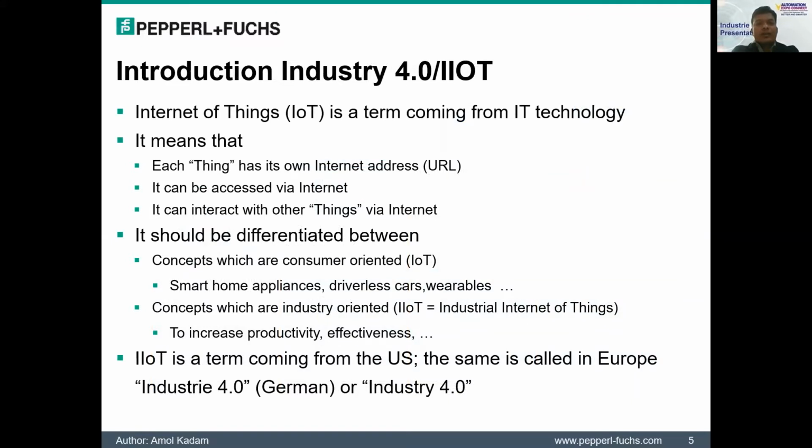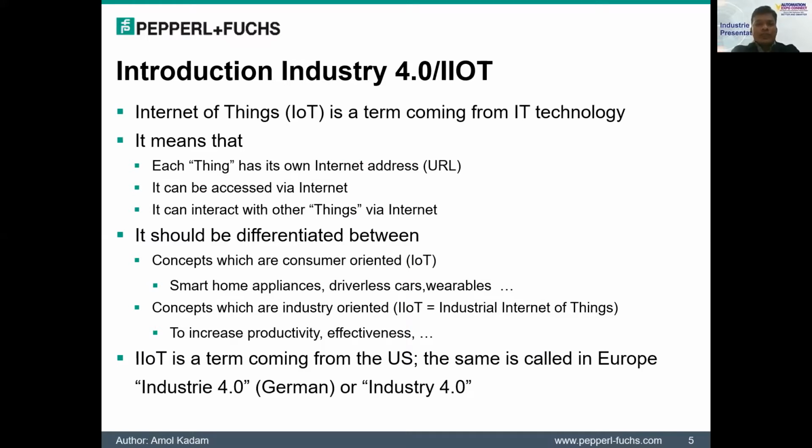Okay, so here let us learn the term Internet of Things. As we are all aware, the IoT term has come from IT technology, which means that each thing in the plant has its own internet address. It can be accessed via the internet. It can also interact with other things via the internet. So in my next slide, I will give a brief about the term thing, which is used in the IoT.